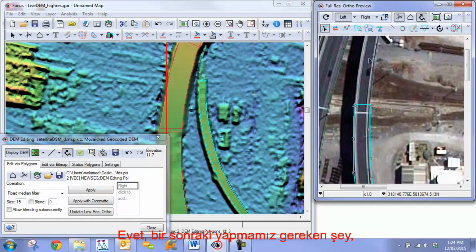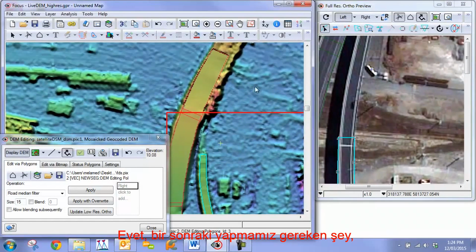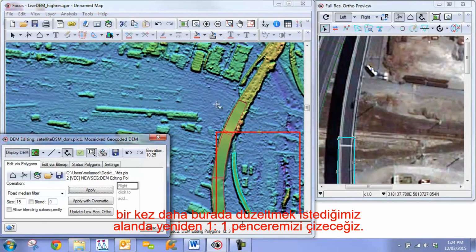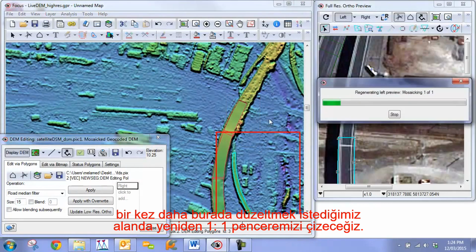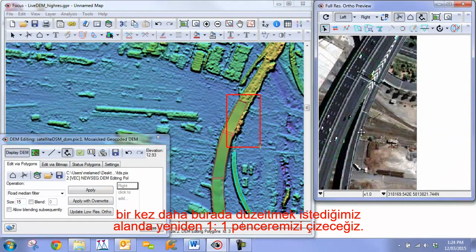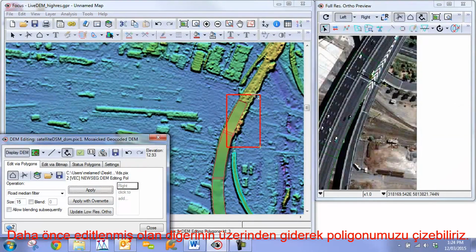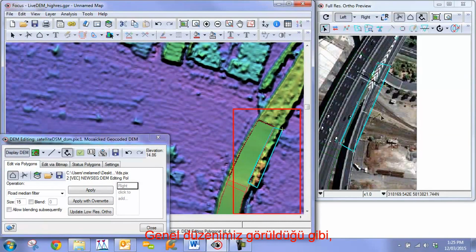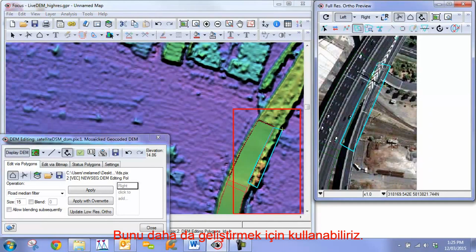Okay. The next thing we need to do is, once again, redraw our one-to-one window over this other segment. We want to fix the area up here. So we can draw our polygon. We're going to draw into this other one that's already been edited as our general layout, and then we can use this to further improve it.